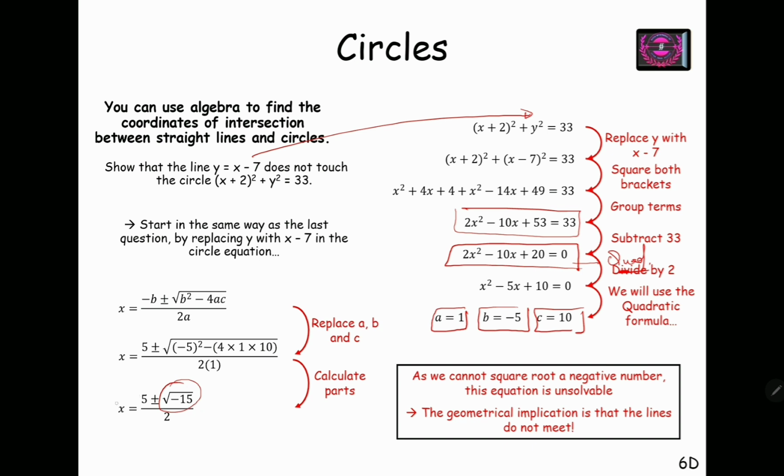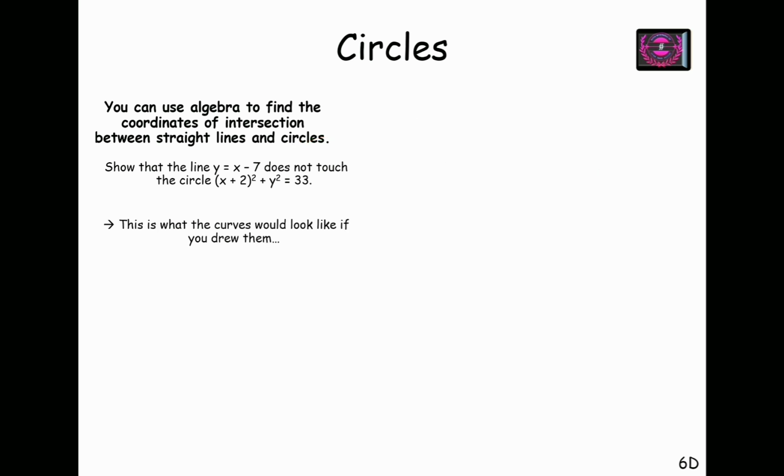So there is no real value of the x coordinate of the point of intersection. Therefore, the line does not touch the circle, or the line does not meet the circle. As we cannot find the square root of a negative number, this equation is unsolvable. The geometric implication is that the line does not meet the circle. Simple. Next.